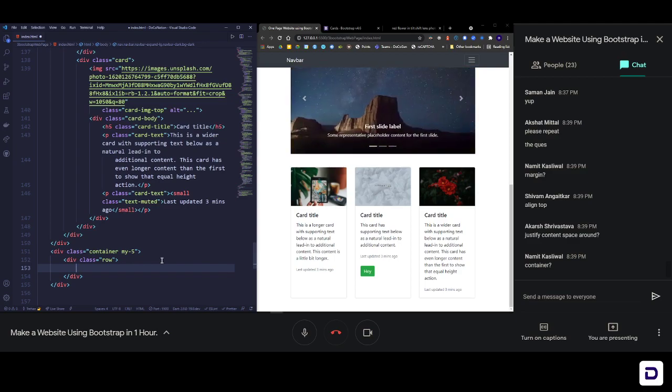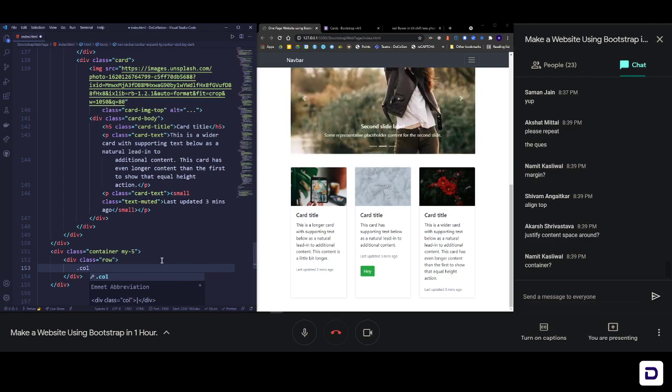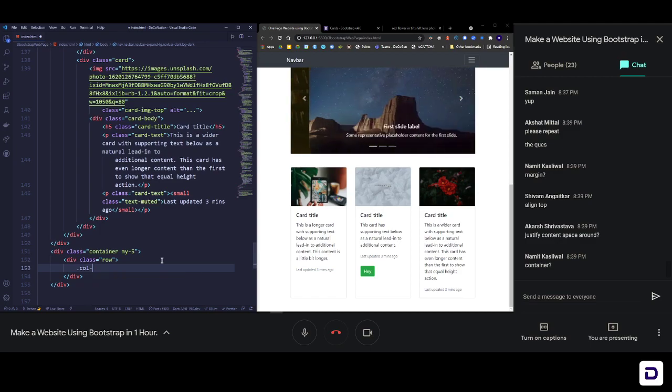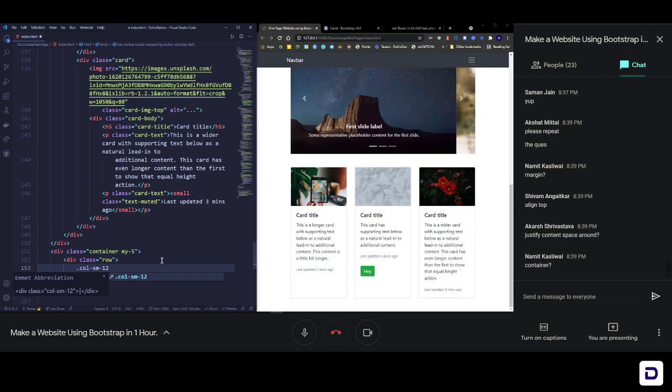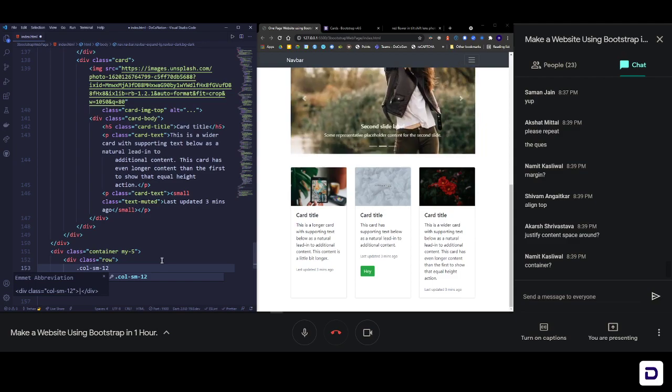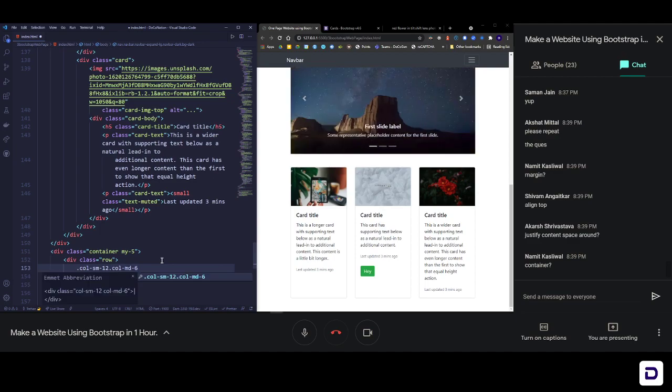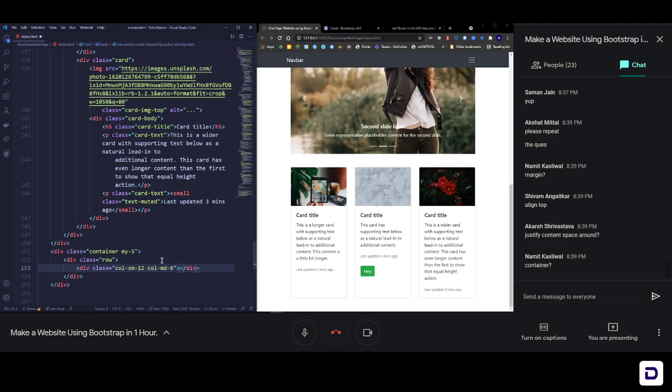So let's add those. Dot col, and again, as we talked about it earlier, we need it to expand totally on small screen and be half the screen on a bigger screen size. So basically that is col sm12. That means on small screen take all the space. How is that all the space? Because we wrote 12. That is what we mean by that. Col sm12, and then again one more dot, so that we can add one more class, and that is col md6. That means medium screen and above take half the space, and press enter. So we have our column.